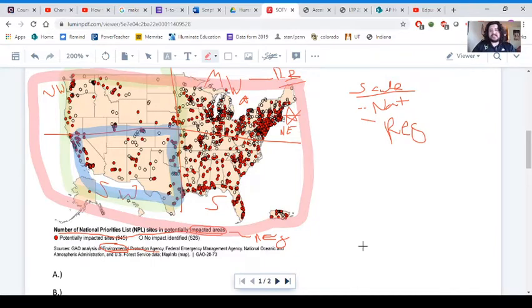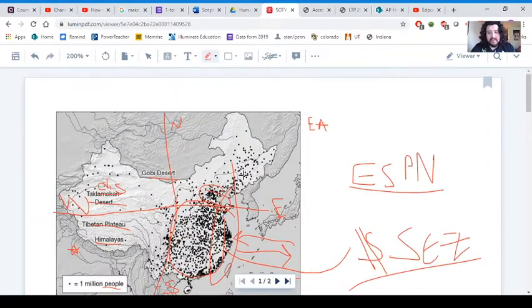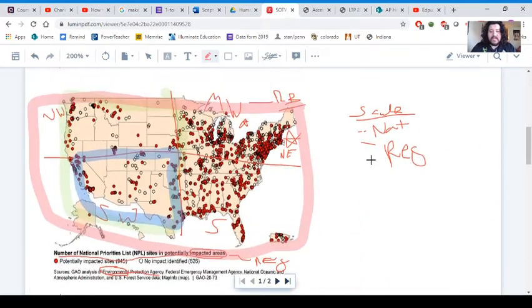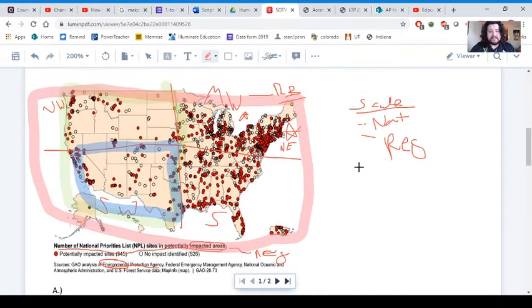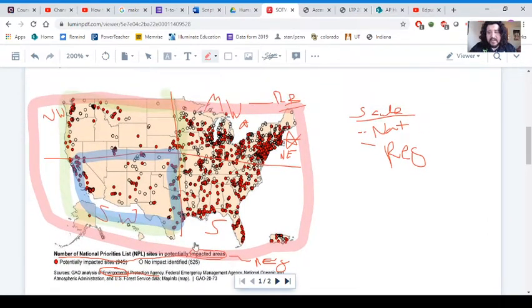With this type of question, and even with the type of question we looked at before, scale is going to play a big part in what kind of conclusions we can draw from data. And that's what both of these stimuli are. They're forms of data presentation. They just happen to choose a map in this case. And maps, fortunately for us, are pretty good with presenting scale and thinking about scale. And when you think about crafting your questions for this particular stimulus, those are probably the questions you want to have in mind.